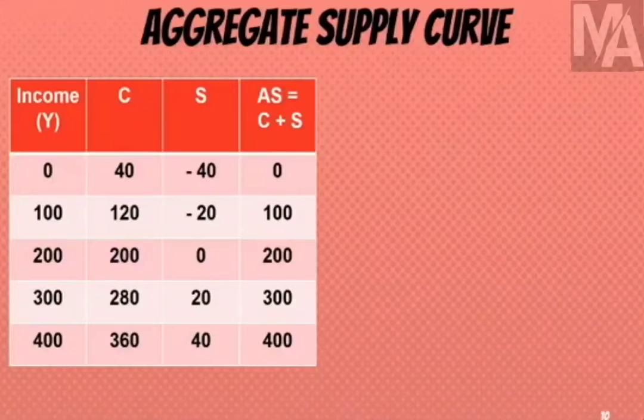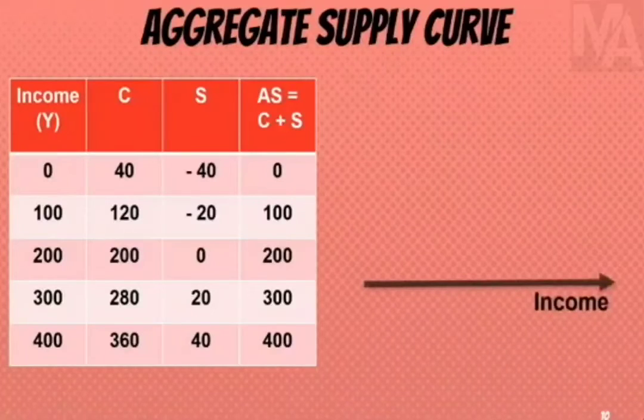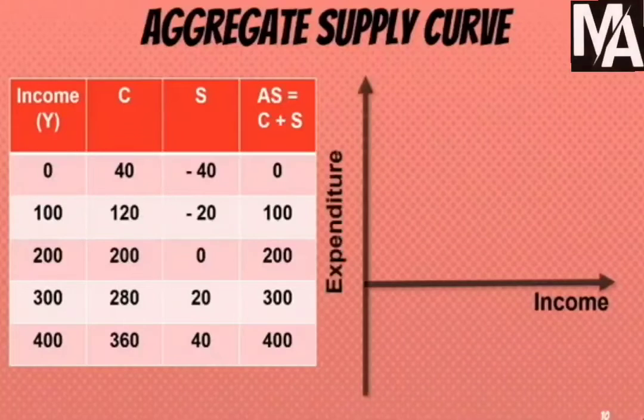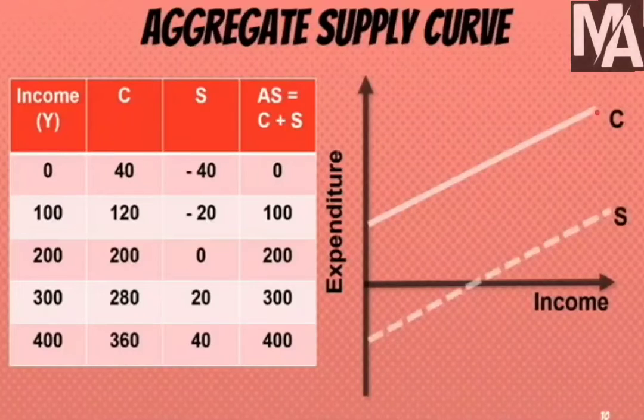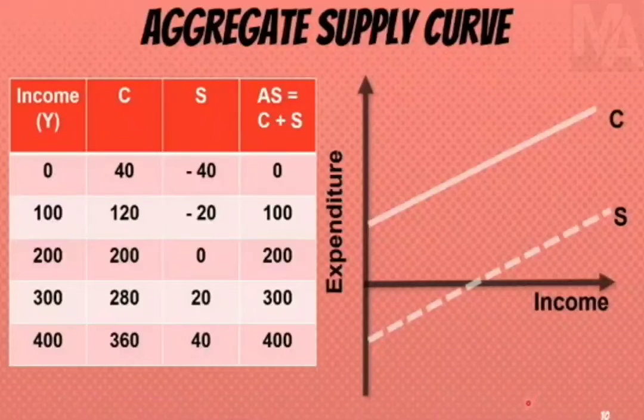So we will have to draw this diagram. So first we have the x-axis, exactly the same as aggregate demand. We have the income axis. We have the expenditure axis, and we are now extending the y-axis down because we have even negative values to be portrayed here. The first thing that we have to portray is consumption, exactly the same as aggregate demand. It begins at 40 and is extending to 360. The next one is savings, which is beginning from minus 40 and is actually extending to plus 40, exactly where consumption is supposed to start. So we have savings here, beginning from minus and then extending plus.